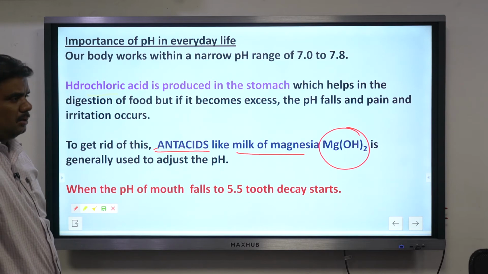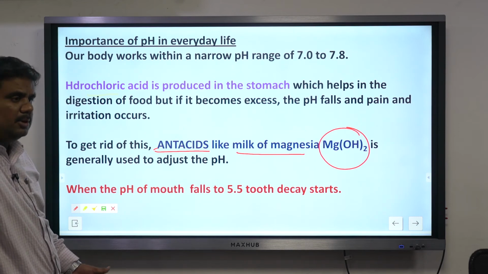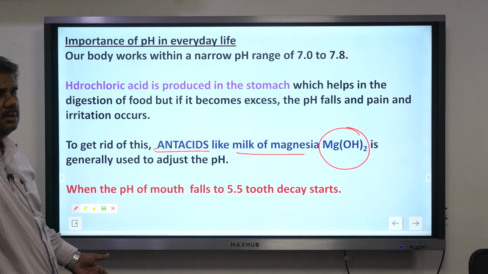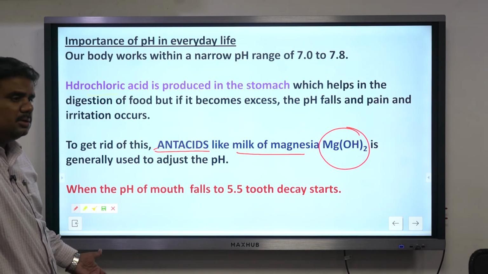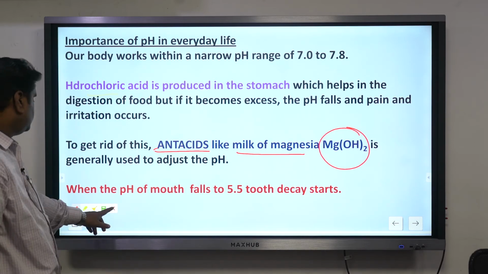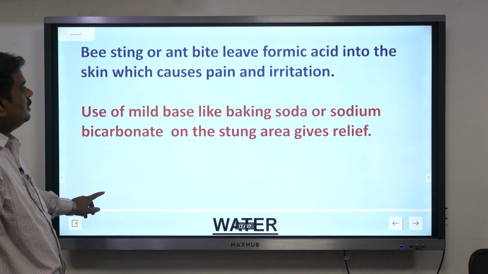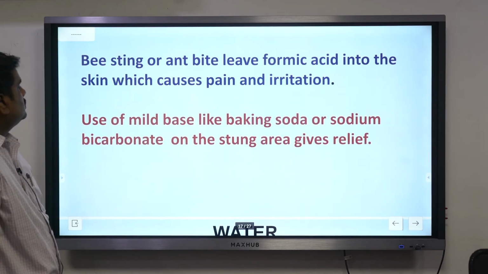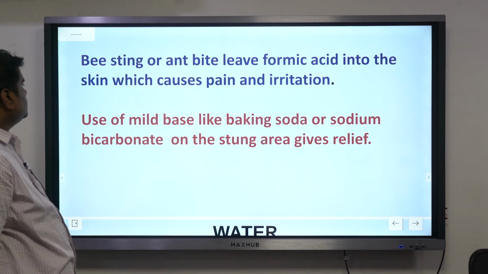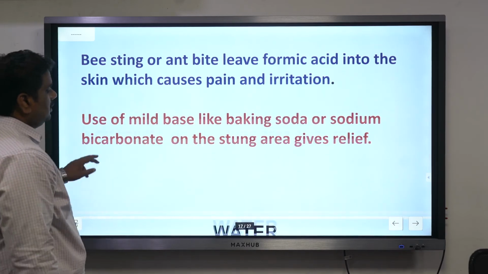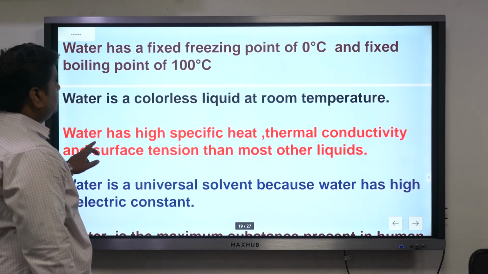Even when your stomach is empty, it starts producing HCl. When you're hungry, you have a burning sensation in the stomach. The reason is HCl; when there is more of it, it burns. Right. So generally to reduce this, not required for you guys. Done. This is about acids and bases.